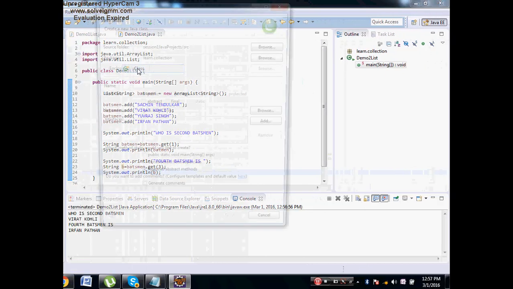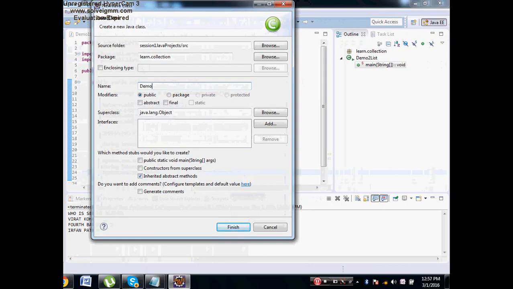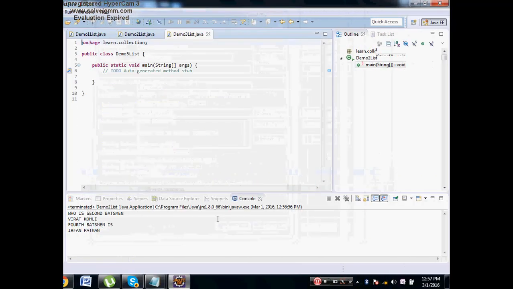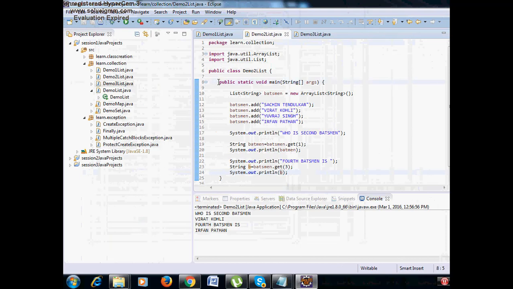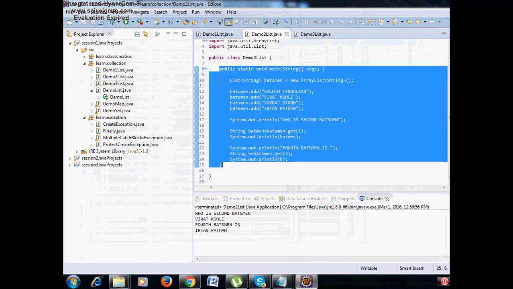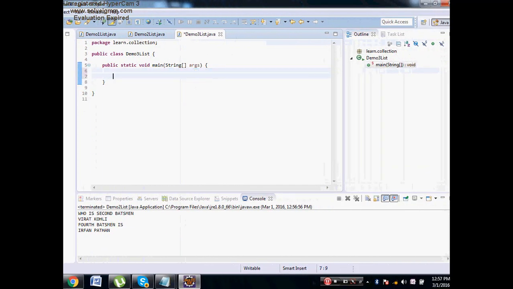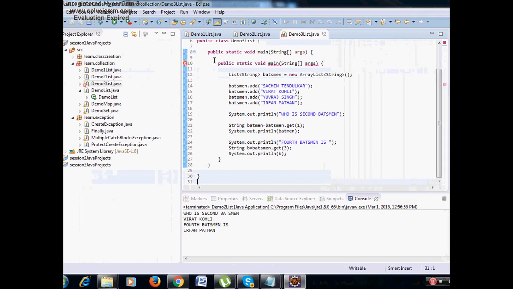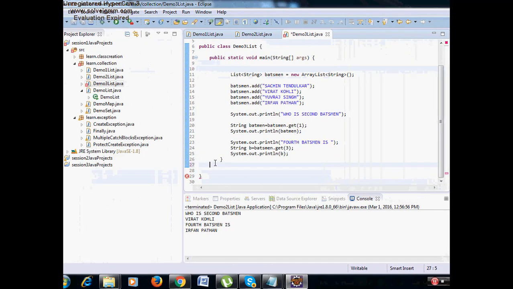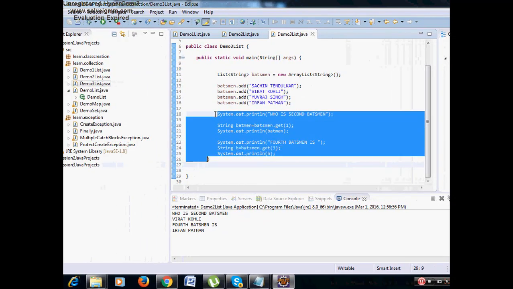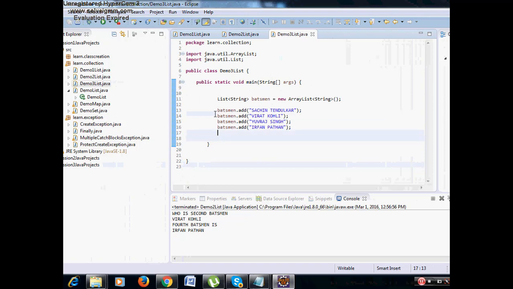Now I'll say new class demo 3 of list. Here we will learn how to remove the elements from the list. Now we have four batsmen. Now what I want to do is, say some injury has happened to Yuvraj. Yuvraj can't play, so we want to remove him from the squad.